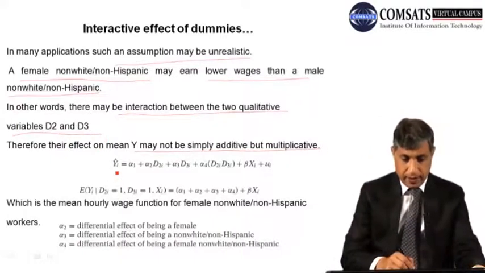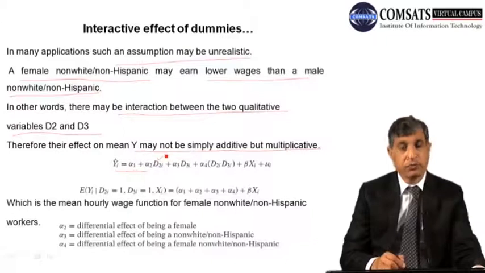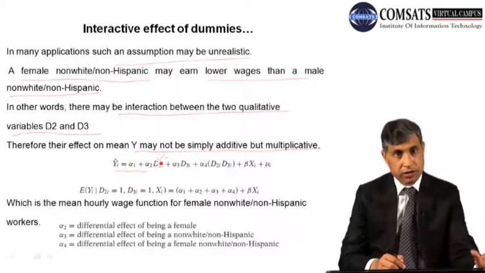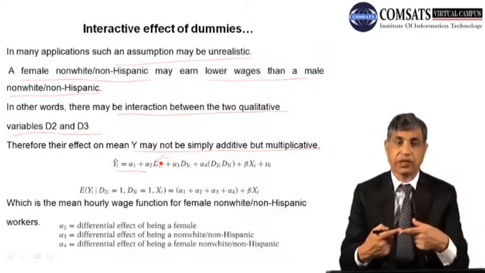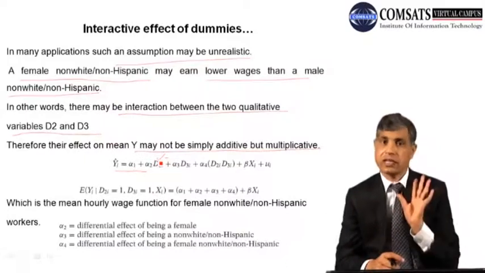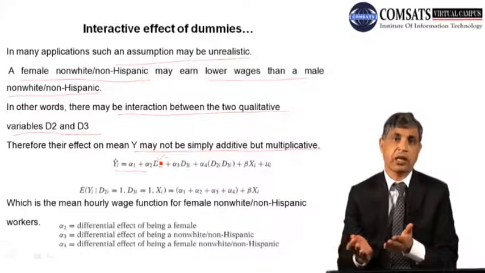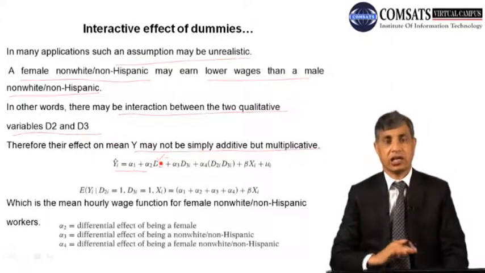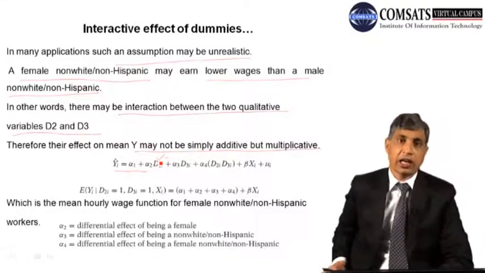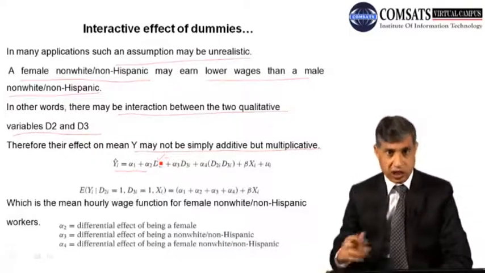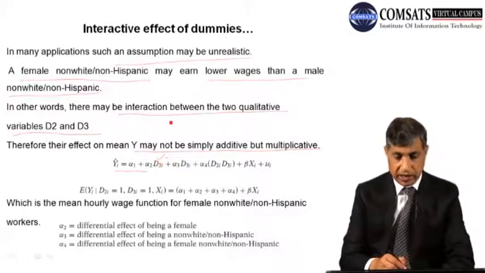Look at this. D2, the separate effect of gender, is combined with the positive sign. Positive or negative are the same thing, because its effect is independent.